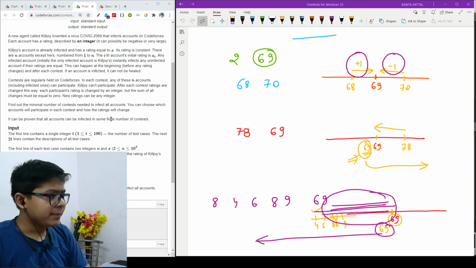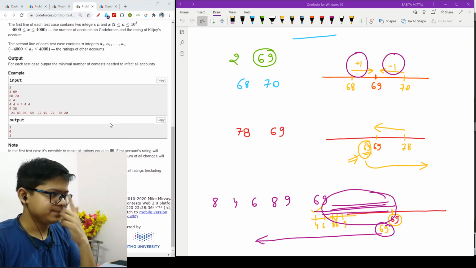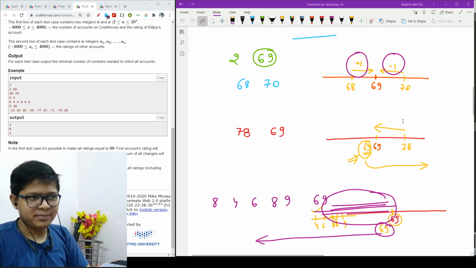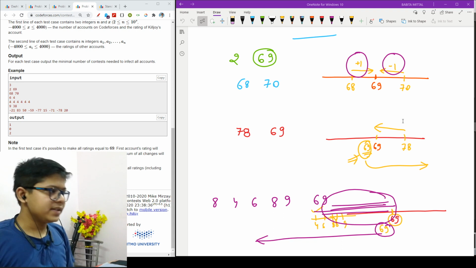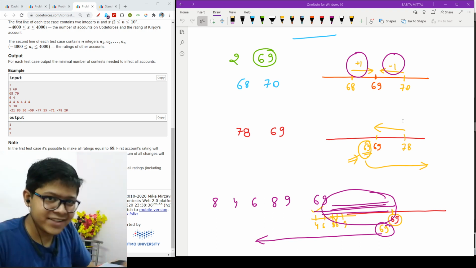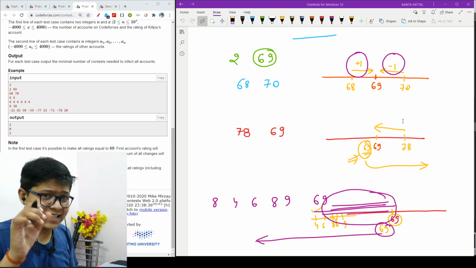Let's jump to examples, and with the help of those examples we will figure out how to actually approach the problem. I will not rub this figure which I have already made, and I will explain it here only. The first example says that we have two ratings and a number X, the infected ranking, 69.